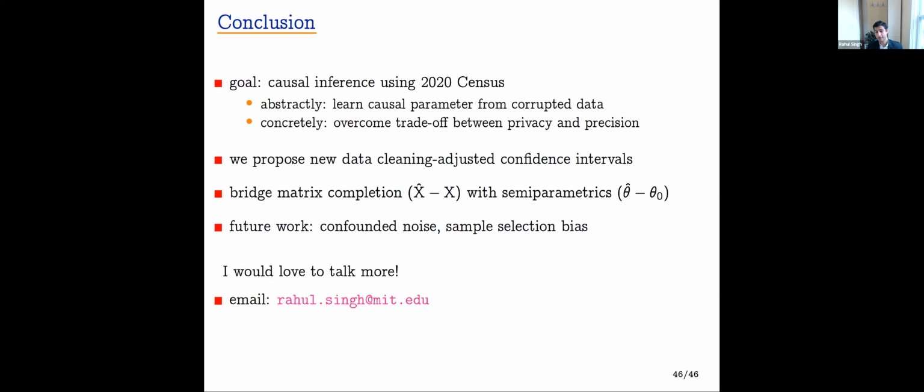In the paper, we propose new data cleaning adjusted confidence intervals. And at a high level, we try to bridge the matrix completion literature, which is very rich, and the semiparametrics literature, which is also very rich. In future work, we're trying to think about confounded noise and sample selection bias. I'd love to talk more, and here's my email address.